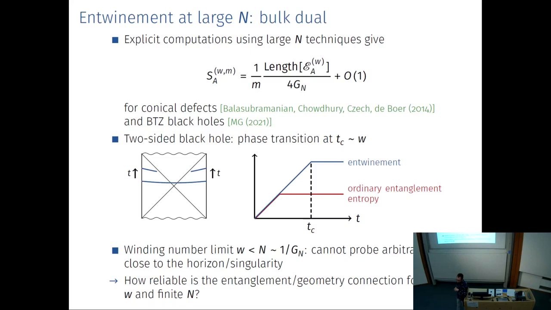But you don't have any intuition from the quantum mechanics of thermalization that is behind this? I understand the bulk story, but do you have any intuition on the field theory side? Yeah, from the field theory side, I don't have a very good intuition why this happens. I would just say that perhaps if you look at more fine-grained measures of thermalization, then you will see that in these fine-grained notions, the system doesn't thermalize as fast as if you look at the entire system. That's kind of the intuition I can give you.